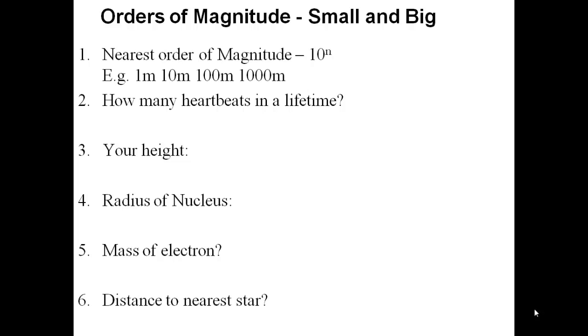The distance to the nearest star is around 4 light years away. How far does light travel in a year? Well, light travels at 3 times 10 to the 8 meters a second. How many seconds are there in a minute? In an hour? In a day? In a year? And multiply that by 4. Then we have the distance to the nearest star. Not the sun, of course.